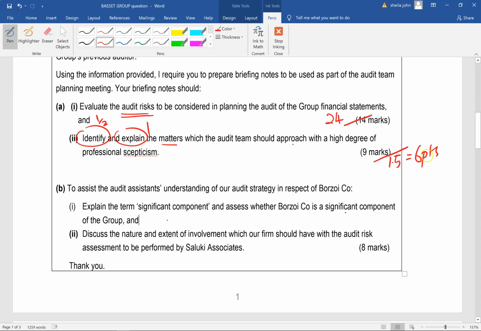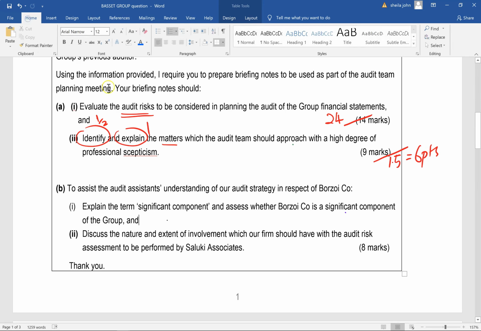Now, when it says to identify the matters which the audit team should approach with skepticism, I'm just going to color that in a different color so that when I deal with the scenario, I would be able to highlight them in this color, and I would be able to easily pick up these points when I start writing out the answer.